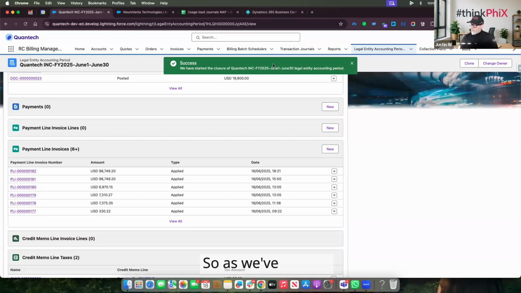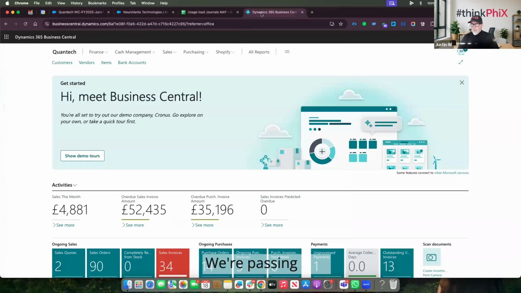So as we've spoken about, Mike and I, we are talking about managing your products, your pricing, managing your usage and your rating, managing your invoices, your collections and your dunnings directly within Salesforce. But then what we're doing is we're passing that data down into our ERP.